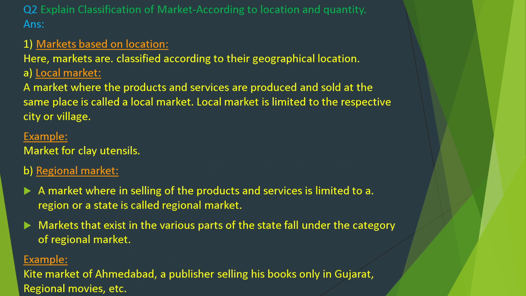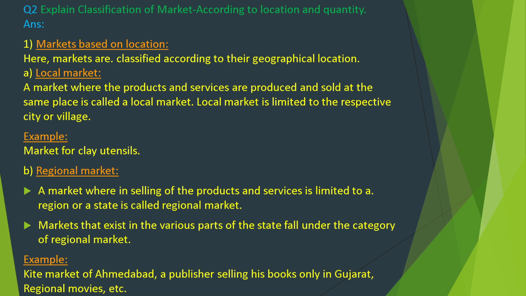Markets based on location. Here, markets are classified according to their geographical location. Local market: a market where the products and services are produced and sold at the same place is called a local market. Local market is limited to the respective city or village. Example, market for clay utensils.